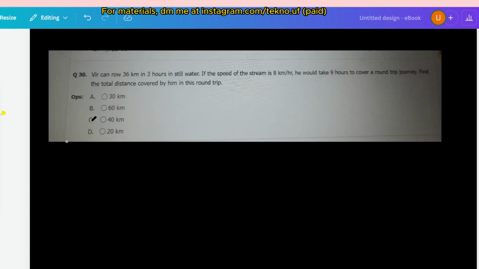So the next question is this: Veer can row 36 km in 3 hours in still water. If the speed of the stream is 8 km per hour, he would take 9 hours to cover a round trip journey. Find the total distance covered by him in this trip.